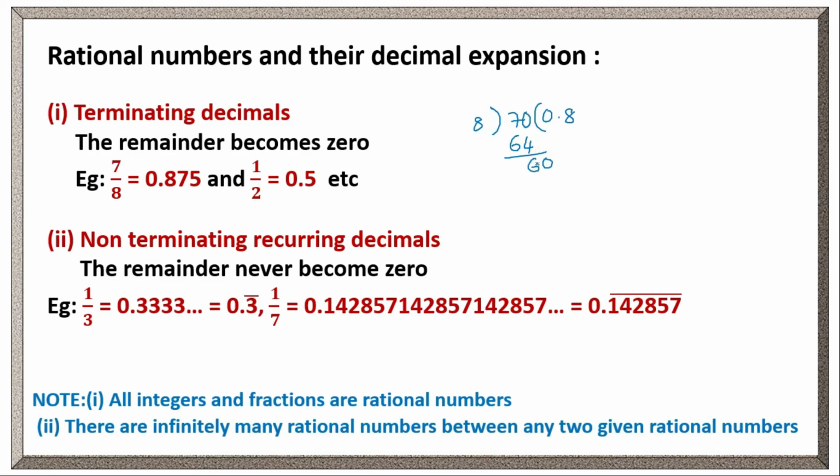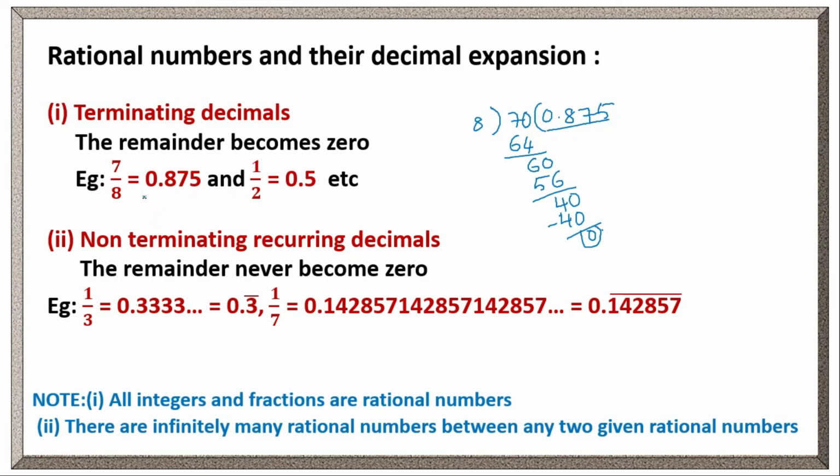How many times will 8 go in 60? 7 times. 8 sevens are 56. So what remained? 4. 40. 8 will go in 40. How many times? 5 times. 8 fives are 40. If we subtract, 0. So we got the remainder 0, right? This type of decimals are called terminating decimals.